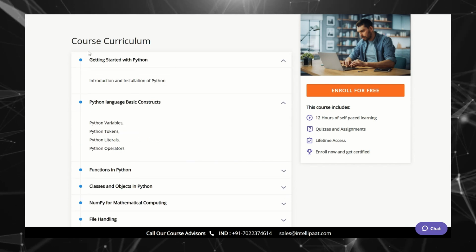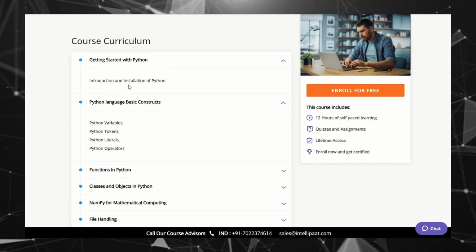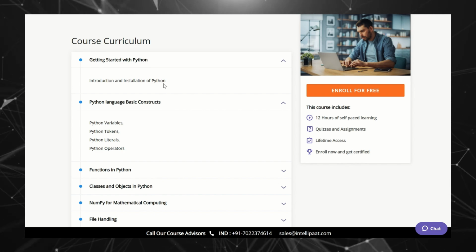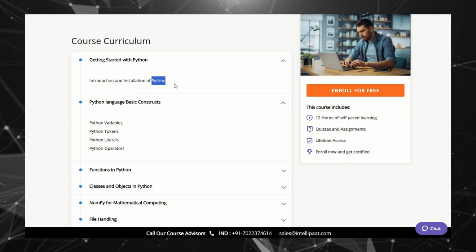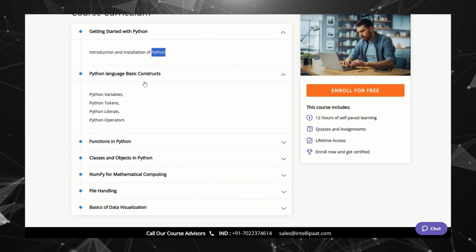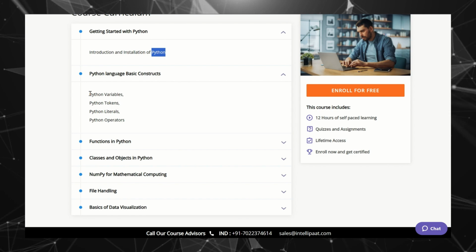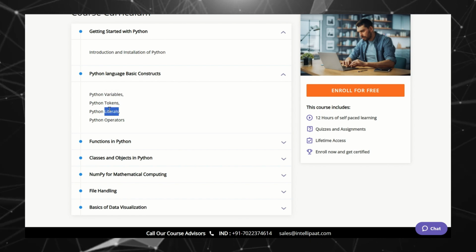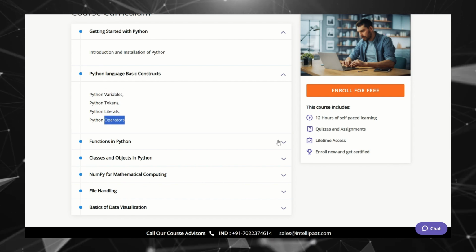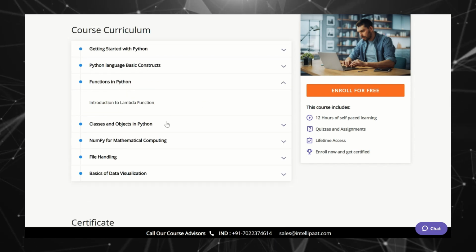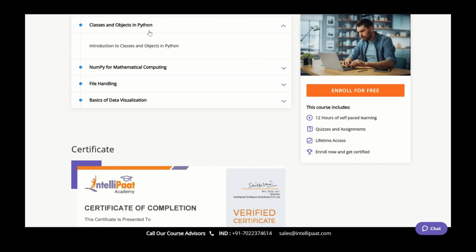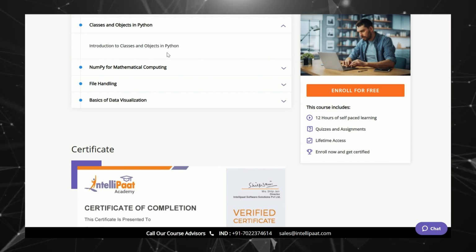Let's check what the course curriculum of this Python course is. First, you will have an introduction and installation of Python, so you will be able to understand how we can install Python on our local system. Then we have some basic Python concepts like variables, tokens, literals, and operators, which are necessary for starting Python code. Then we have an introduction to Lambda functions. After that, classes and objects, an introduction to classes and objects in Python.